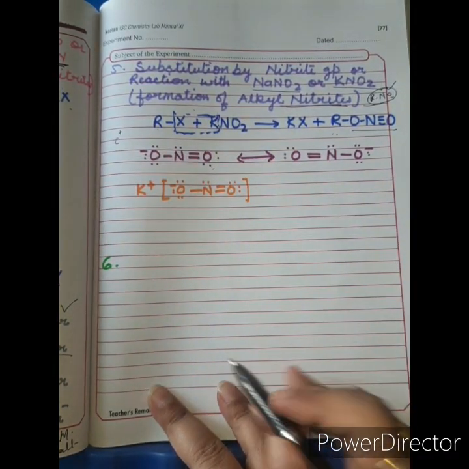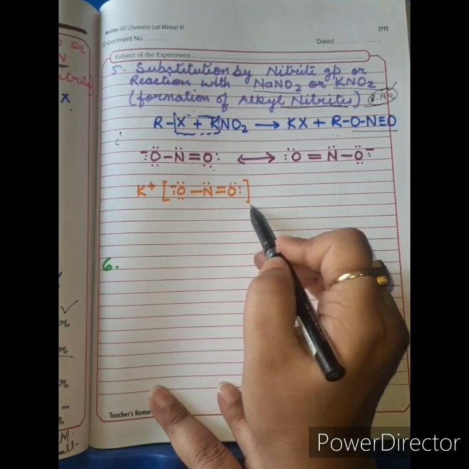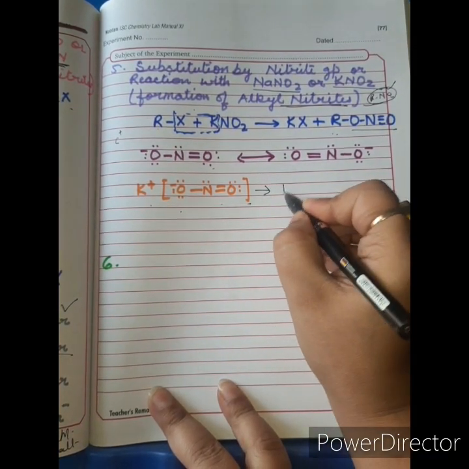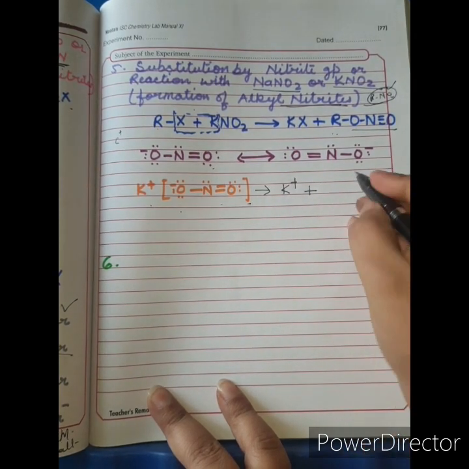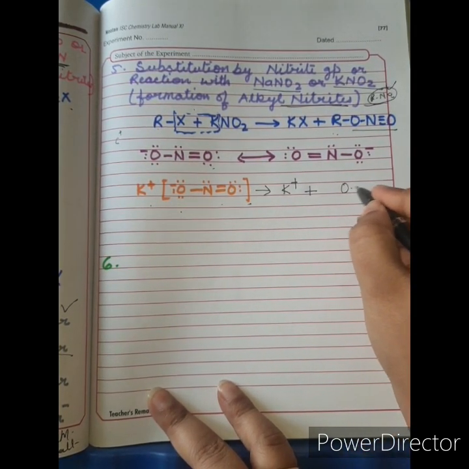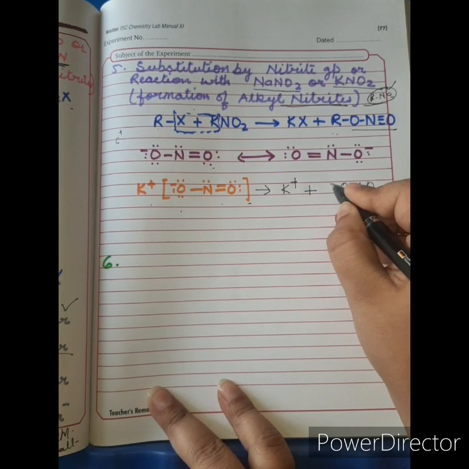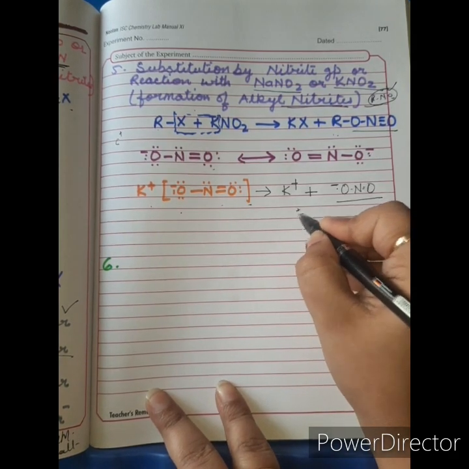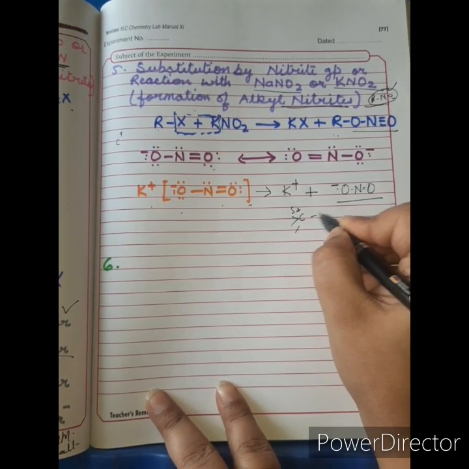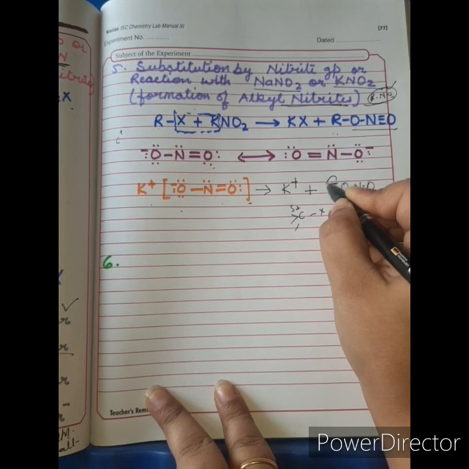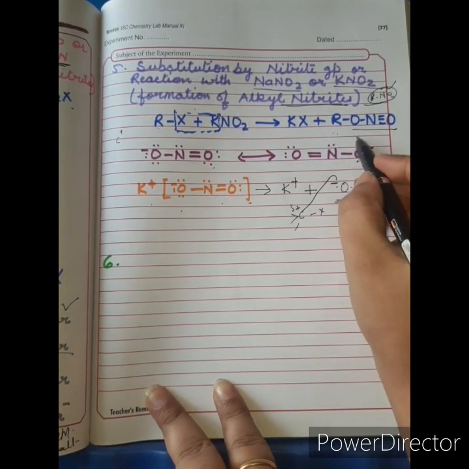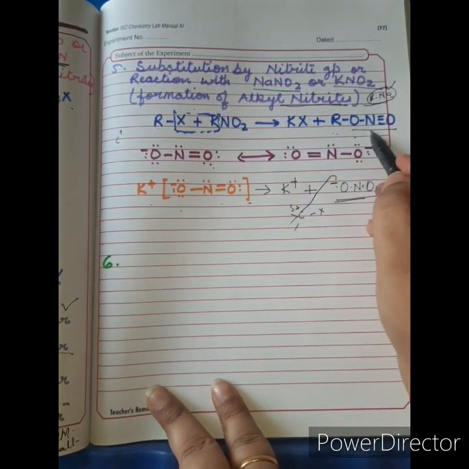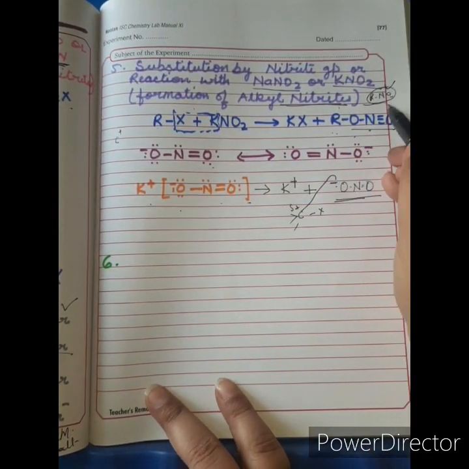But since potassium nitrite is an ionic compound, it dissociates to form two ions, K plus and ONO minus. So it attacks the partial positive carbon of the haloalkane through the negatively charged oxygen. That is the reason whenever alkyl halides react with potassium nitrite, it results in the formation of alkyl nitrites, not nitroalkanes.